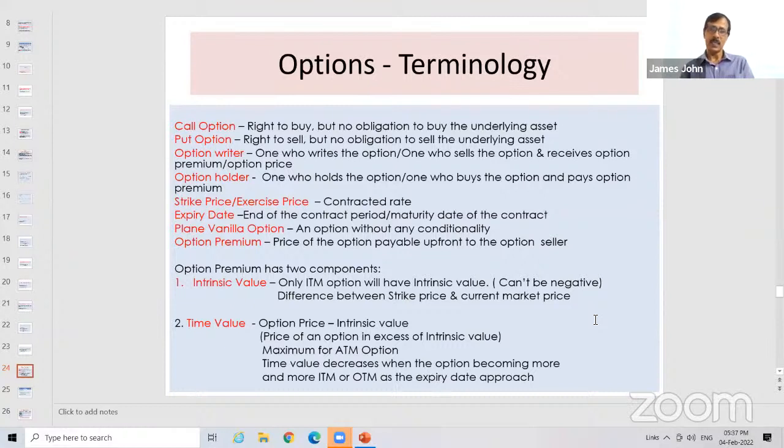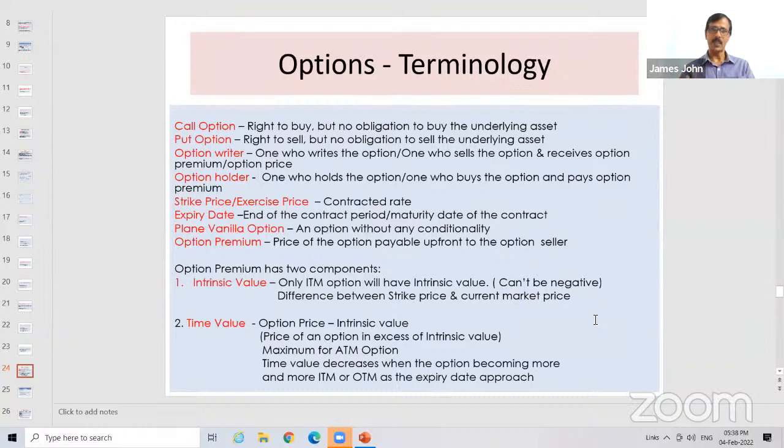Just like in a term loan, as a banker, if you sanction a 10 crore term loan and the sanction terms say 0.1% as upfront fee, processing fee, isn't it? At the time of executing the option, this premium will be collected, and that will take care of any loss incurred by the bank at a later date when the customer does not execute the option. So remember, option premium is the price or cost of the option, or the charge or commission levied by the bank at the time of executing the option contract. It has two components.